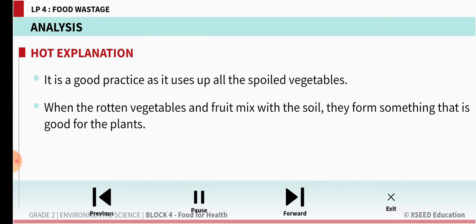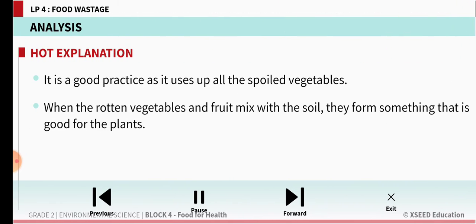Composting and compost pit. It is a good practice as it uses up all the spoiled vegetables. When the rotten vegetables and fruits mix with the soil, they form something that is good for the plants. So about this detail you will be learning when you go to higher classes, but at least you know that the food waste and the fruit peel, vegetable peel can be thrown in a pit, and we can close it again with the soil, so that will be useful for growing the plants.